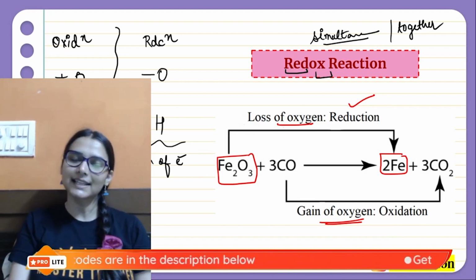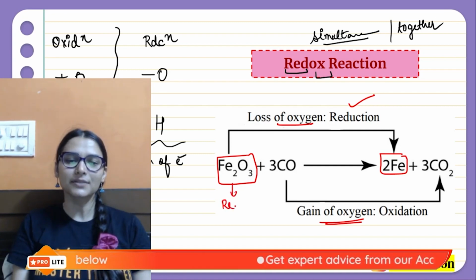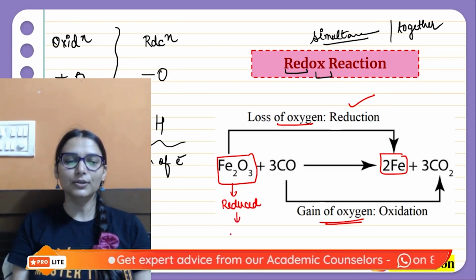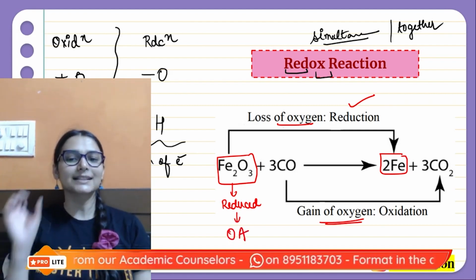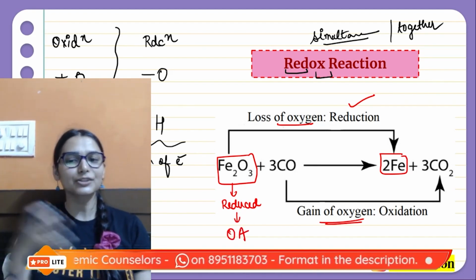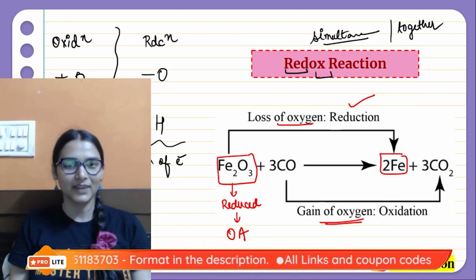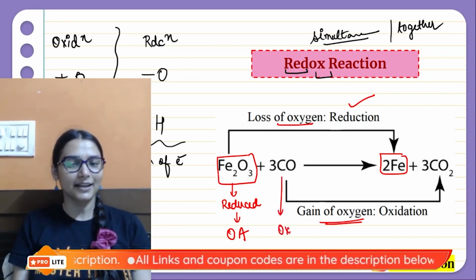And how will you identify the agents? The species that is reduced. You can see iron oxide is reduced in the reaction. So it will be the oxidizing agent. Why? Because it is helping carbon monoxide to get oxidized by donating its oxygen. Similarly, carbon monoxide is getting oxidized here.